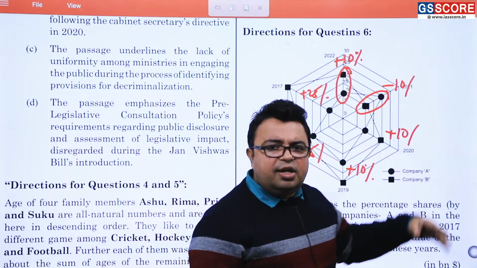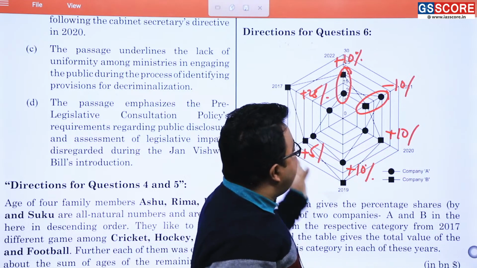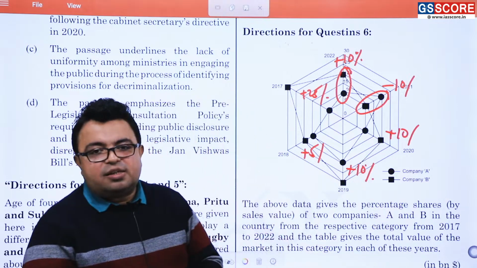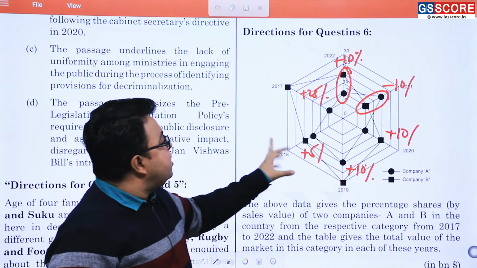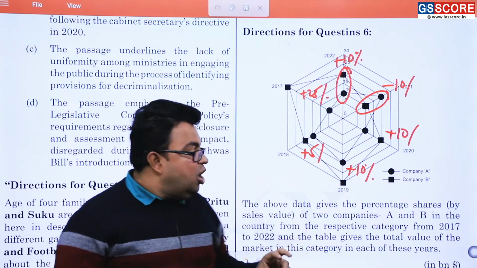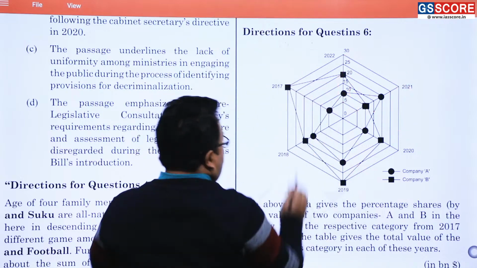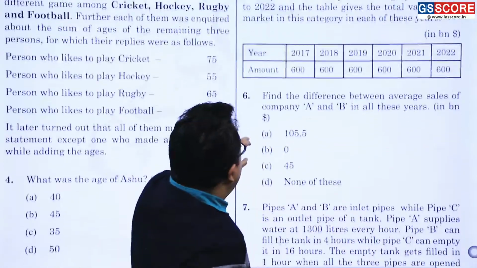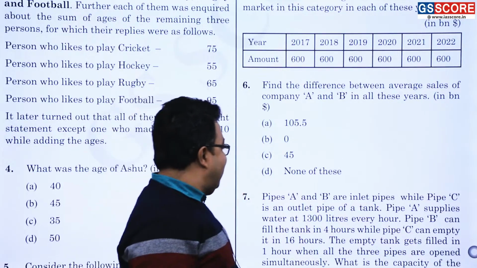Of 600 you have to find. Now 10, 10, 5, 25, add all this of 600, whatever it is, divided by 6 years: 1, 2, 3, 4, 5, 6. This is the answer of the question. None of these is the answer of this very question.